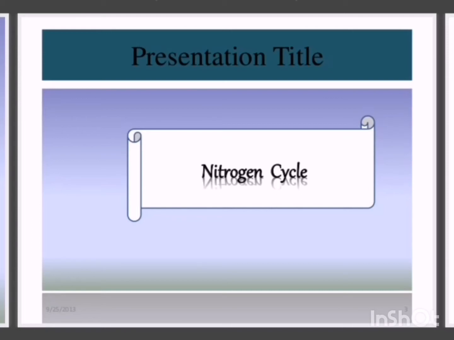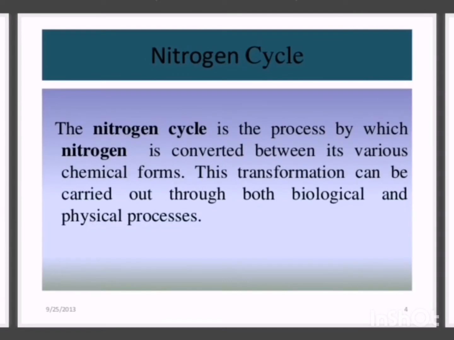78% of nitrogen is not suitable for use, so it should be fixed by the process of nitrogen fixation. So the definition of nitrogen cycle is the process in which nitrogen is reduced to ammonia form or nitrogen is oxidized into the nitrate form. Or the nitrogen cycle is the process by which nitrogen is converted between its various chemical forms. This transformation can be carried out through both biological and physical processes.